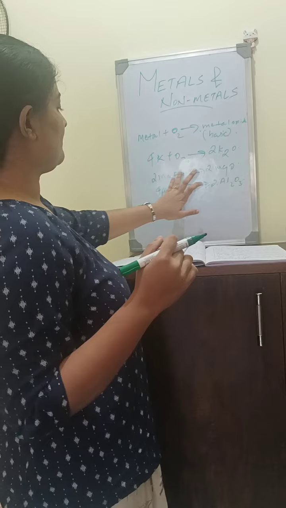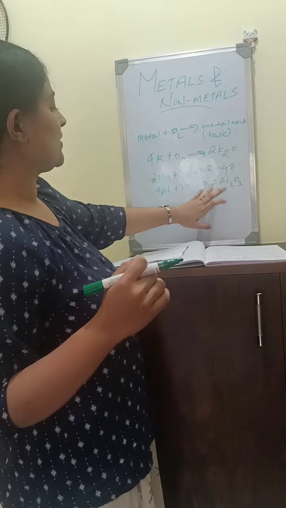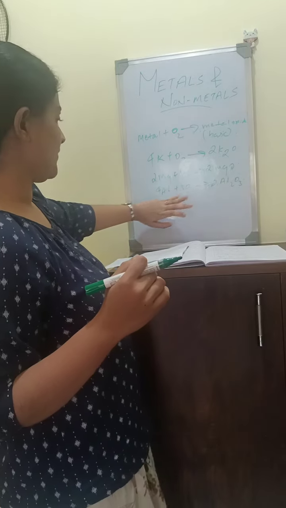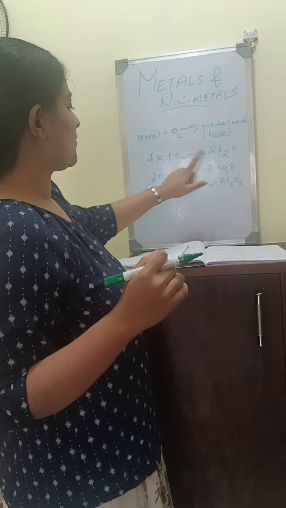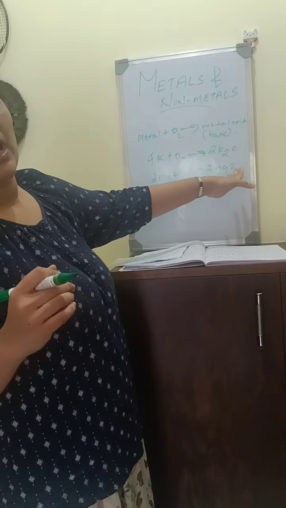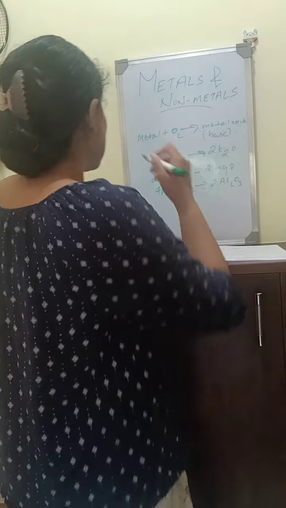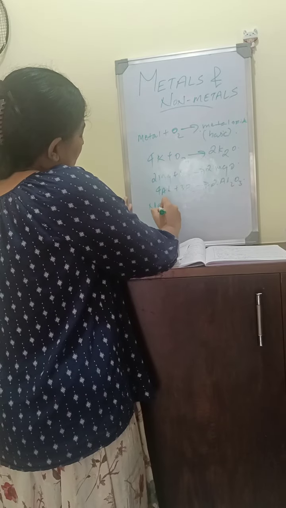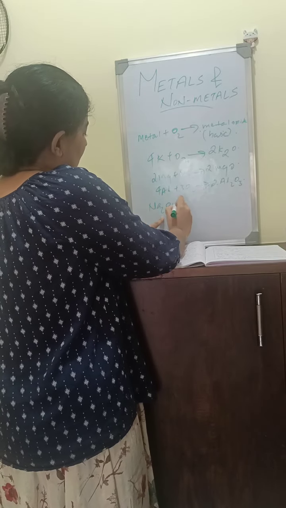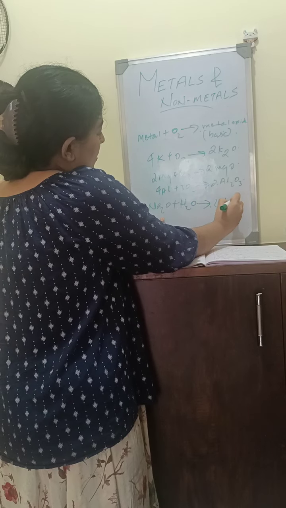So 2 magnesium plus oxygen gives 2MgO, magnesium oxide, and 4Al plus 3O2 giving 2Al2O3, aluminium oxide. Magnesium reacts with oxygen to give magnesium oxide, basic in nature. Aluminium reacts with oxygen to give aluminium oxide, which is also basic in nature. Na2O, an oxide of sodium, plus water gives 2NaOH.